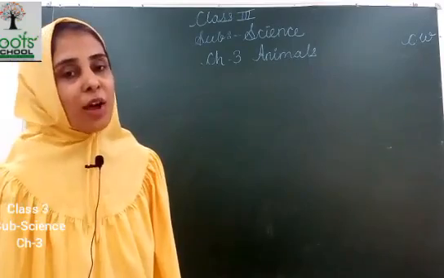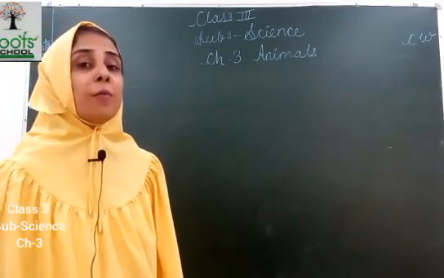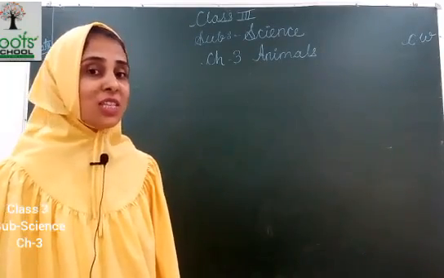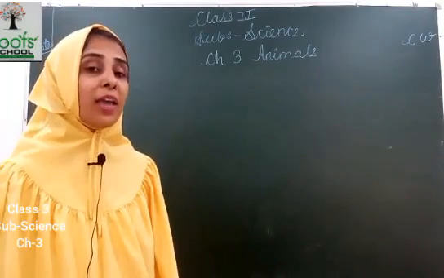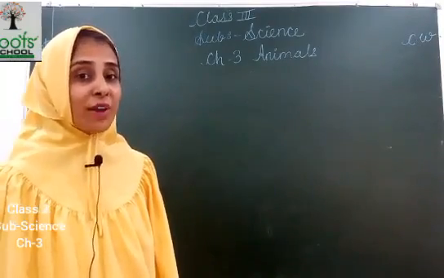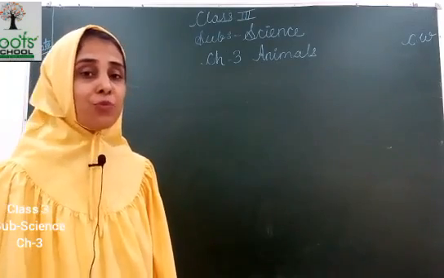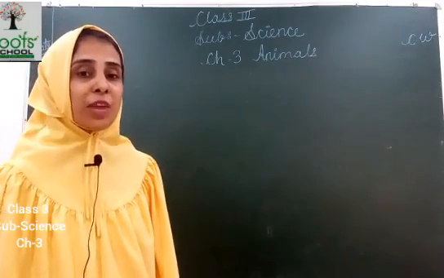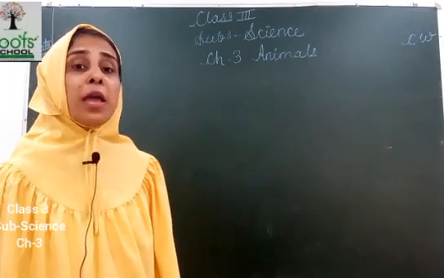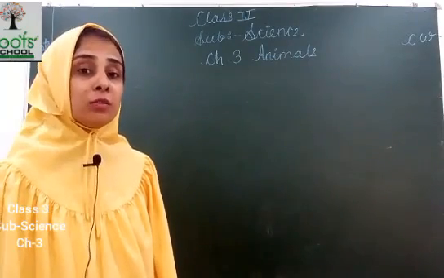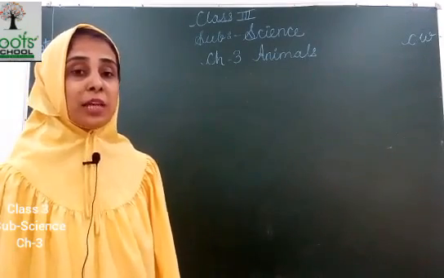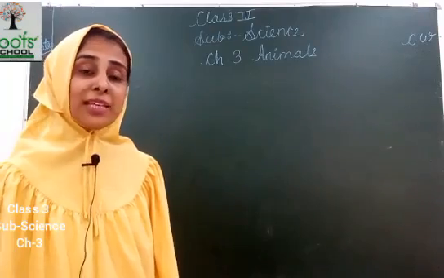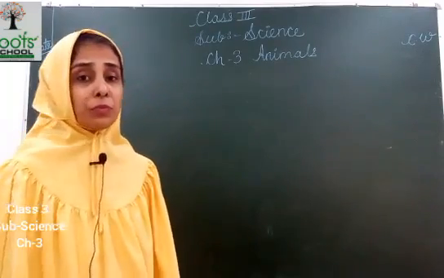Okay, and where is it usually found? In the soil. And what does it feed on? Plant and animal waste. And it is called the farmer's friend. Why? Because it improves the soil texture, and the excreta, that is the waste product of earthworm, improves the soil water retention capacity. And it also acts as a fertilizer.